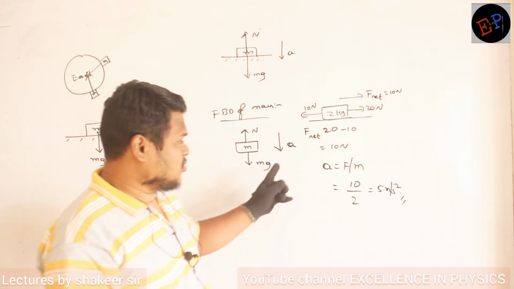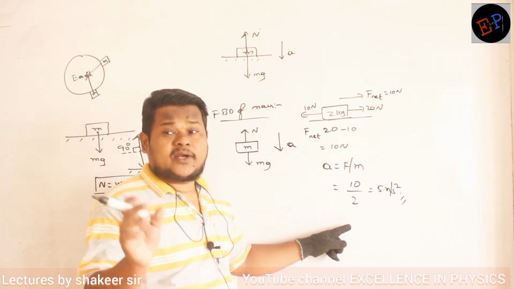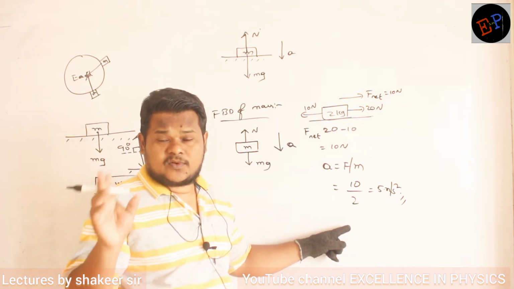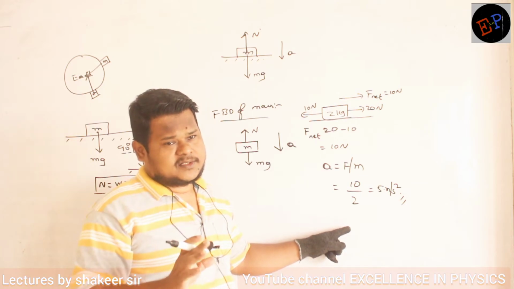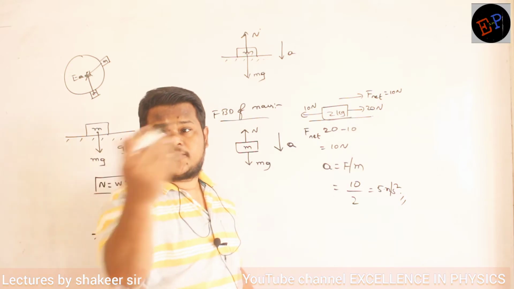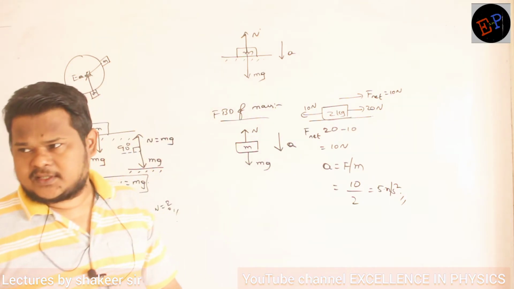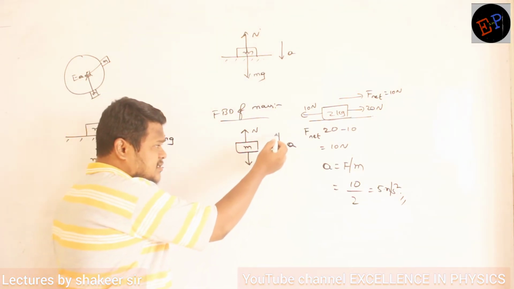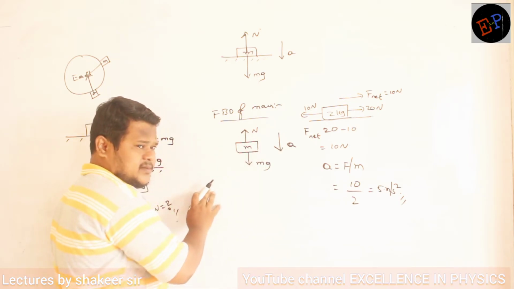Okay, ma? So who produces acceleration? Net force produces the acceleration. Only net force produces the acceleration. Net force will be in which direction? In the direction of bigger force. Whichever is the bigger force, the net force acts on that side. Right? Now here, if I see this is the direction of acceleration, then what do you understand?